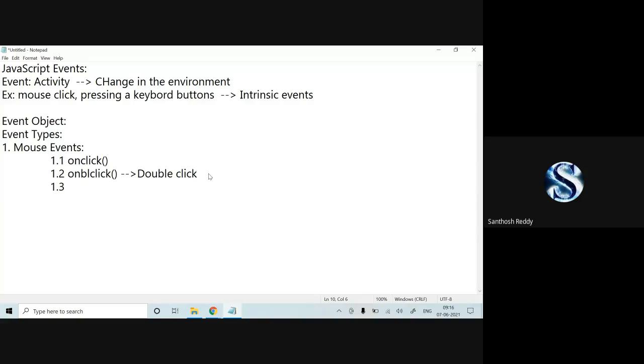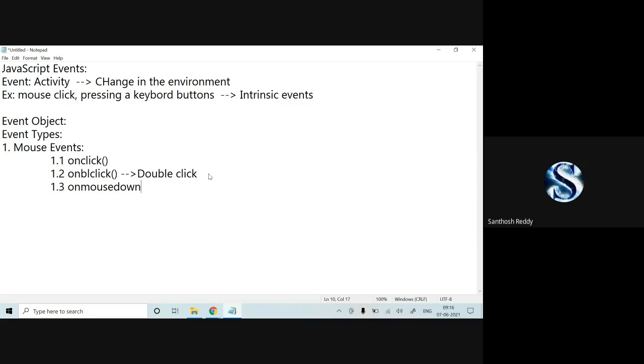Next, 1.3, onmousedown. Suppose we have one square box. If you place a cursor on it, it will display something, and if we remove the cursor, it will display something else.